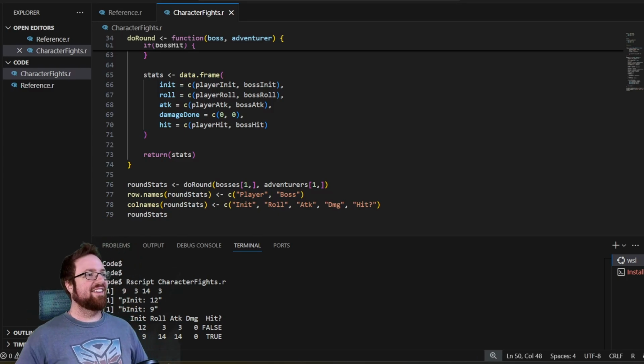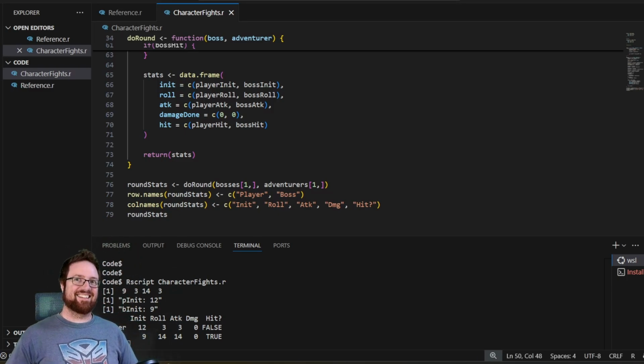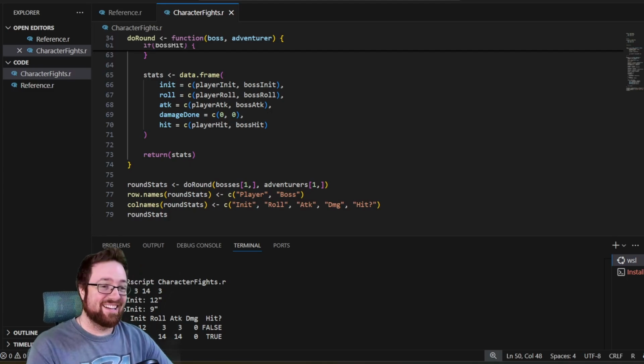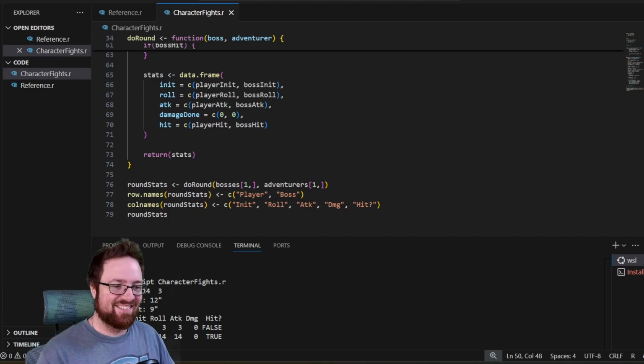Yep. I've had this shirt for like 15 years. Very well made shirt. It's somehow still around.